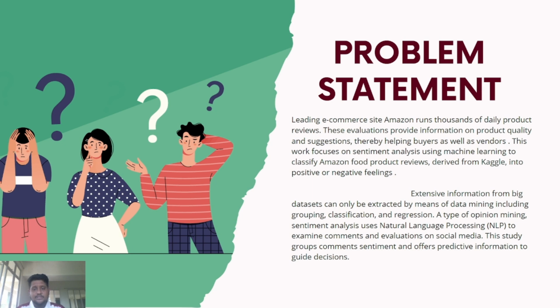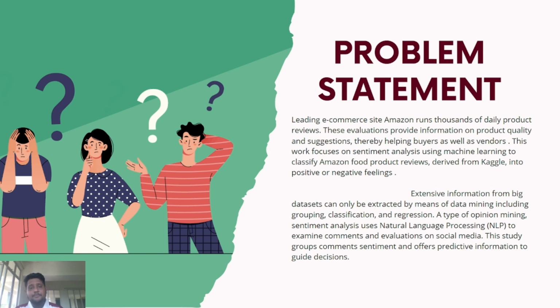This work focuses on sentiment analysis using machine learning to classify Amazon product food review, which was taken from Kaggle. We will decide the review is positive or negative. Extensive information from big dataset can also extend the meaning of data mining, including grouping, classification, and regression.